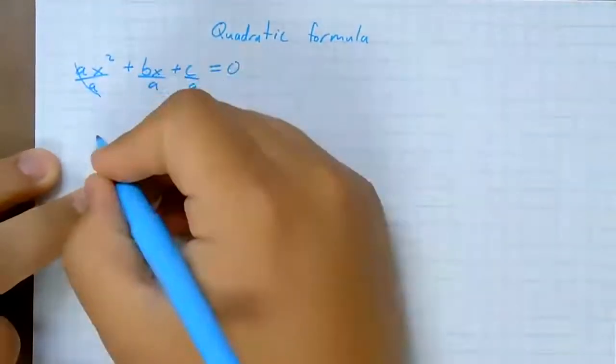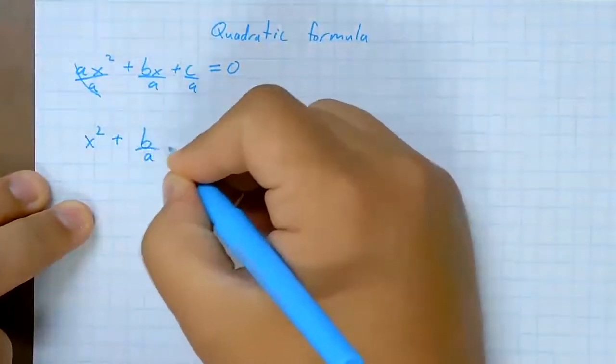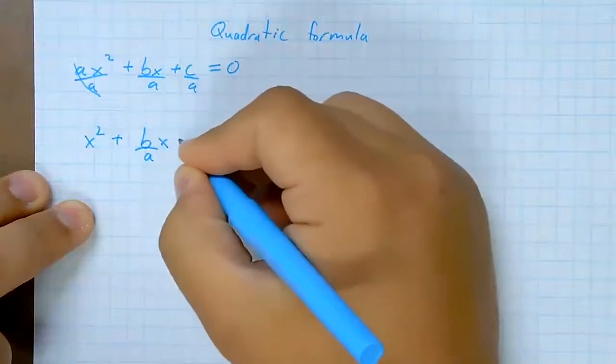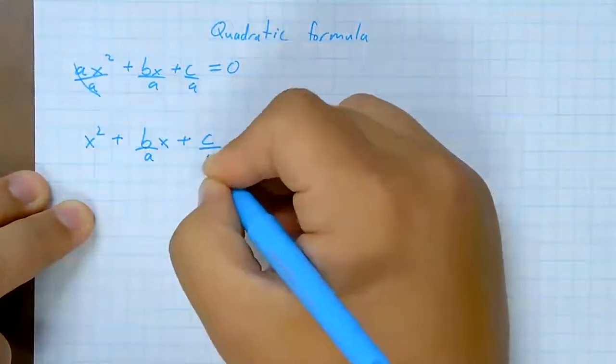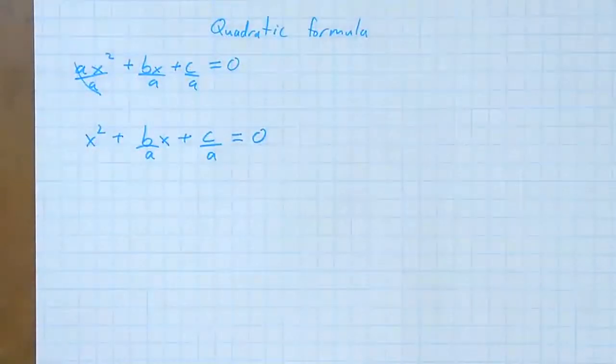Okay. Now, if you remember, our very first step for completing the square is dividing everything by a. So those a's cancel out, and we're left with x squared plus b over a x plus c over a equals 0.